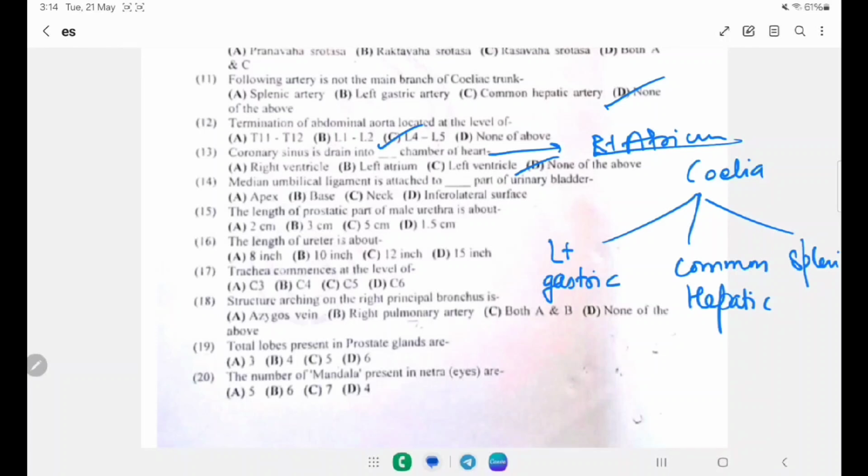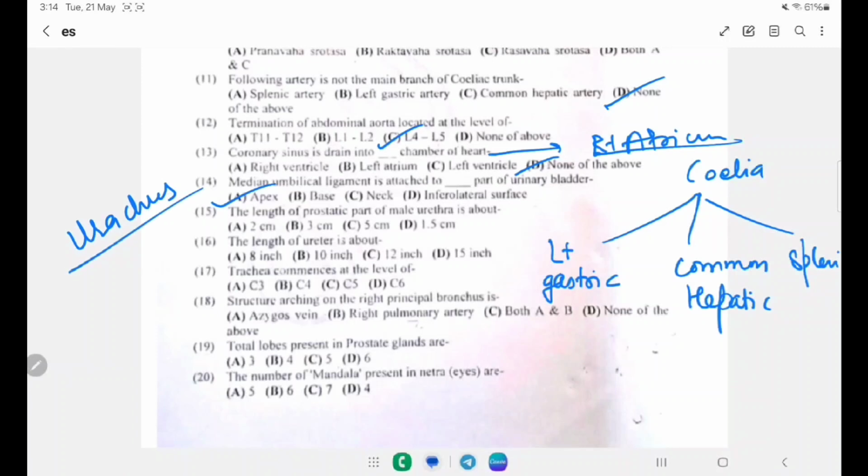Median umbilical ligament is attached to which part of the urinary bladder? A. Apex, B. Base, C. Neck and D. Infralateral part. Answer is the apex, that is known as the urachus. Sorry, the spelling is like this, urachus.